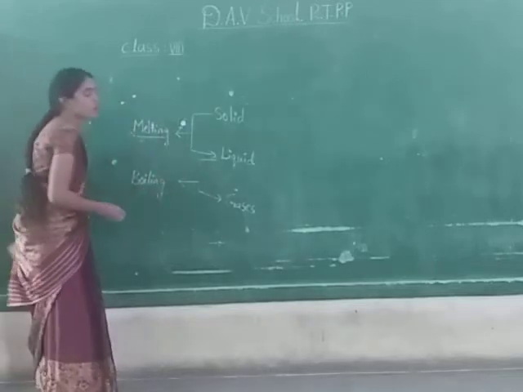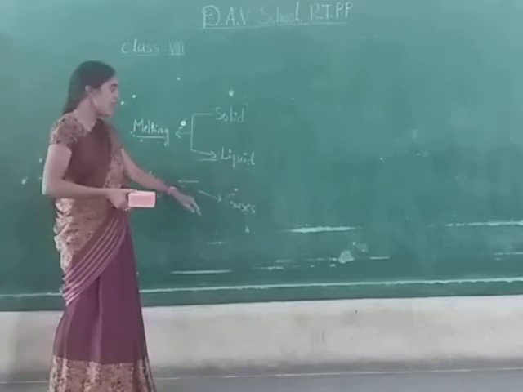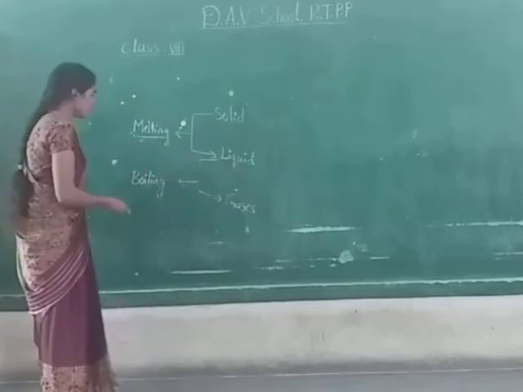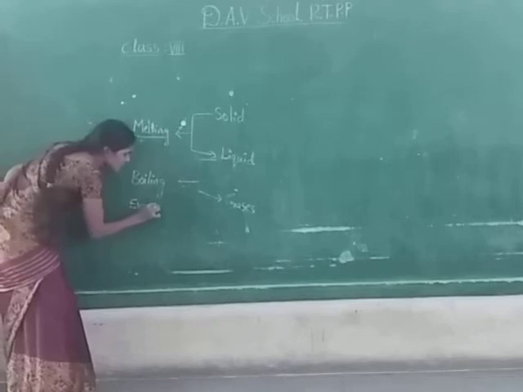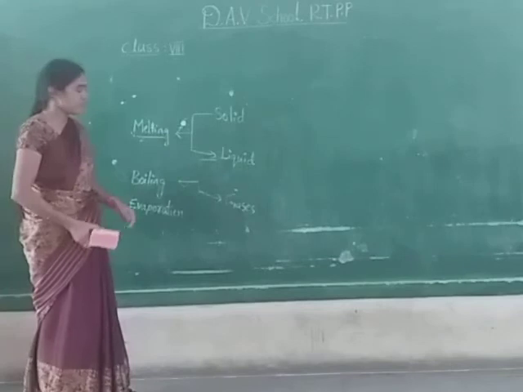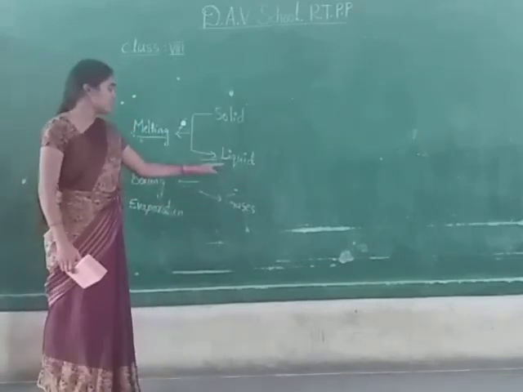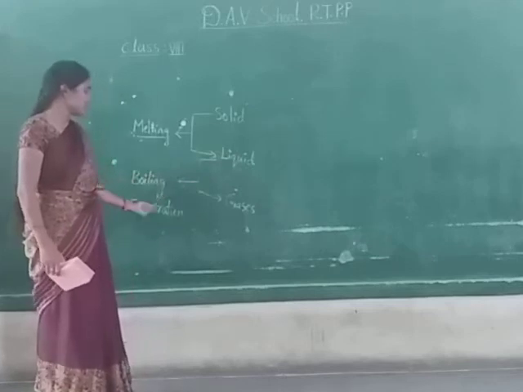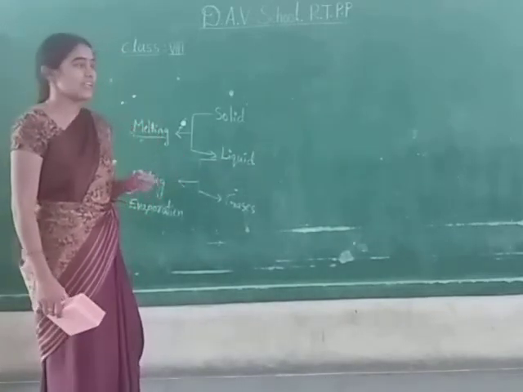Boiling means what? Boiling is the process of change of liquid into gases. And there is one more phenomenon, that is evaporation. Evaporation is also nothing but the change of state from liquid to gas. The change of state from liquid to gas is called boiling and evaporation. But there is a difference between boiling and evaporation.